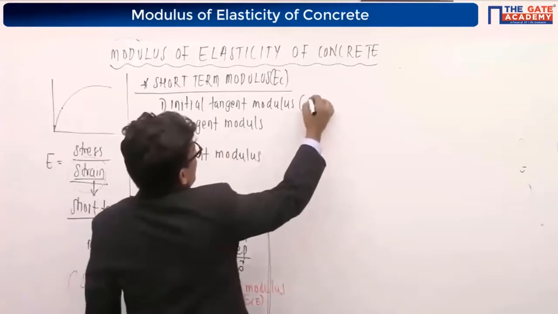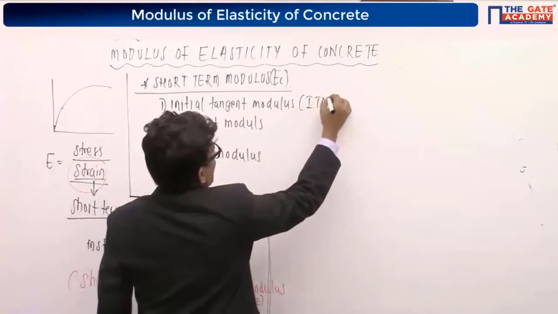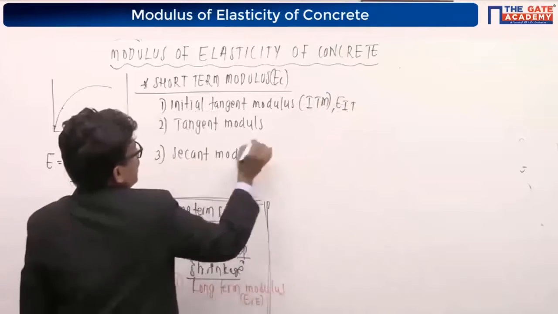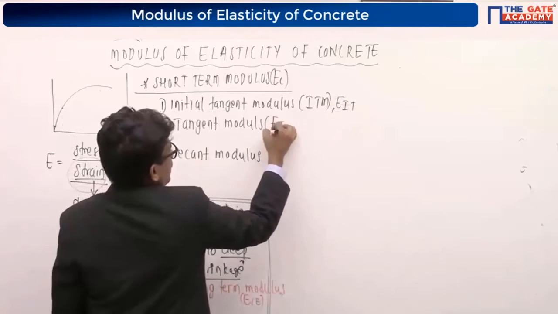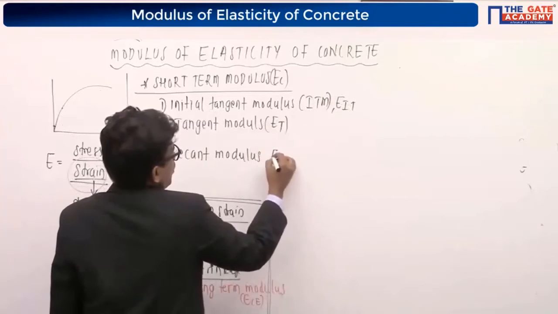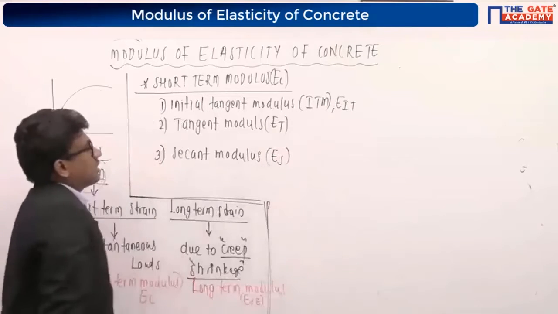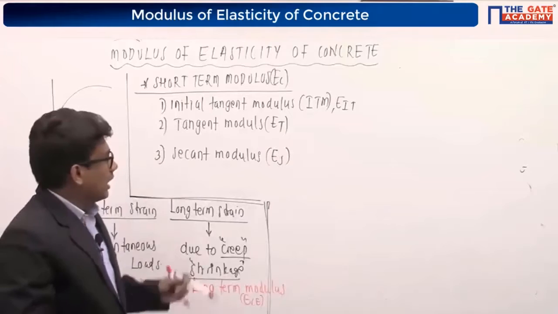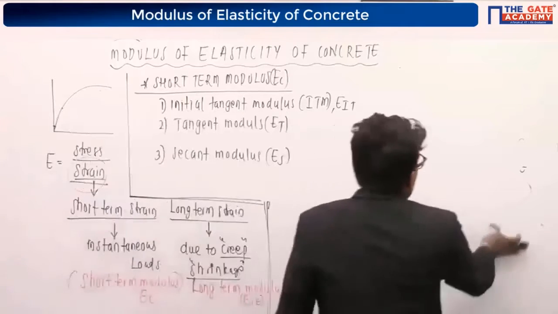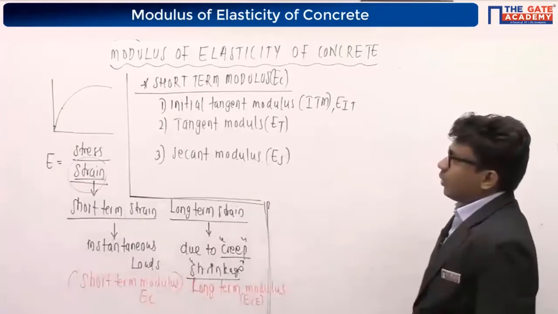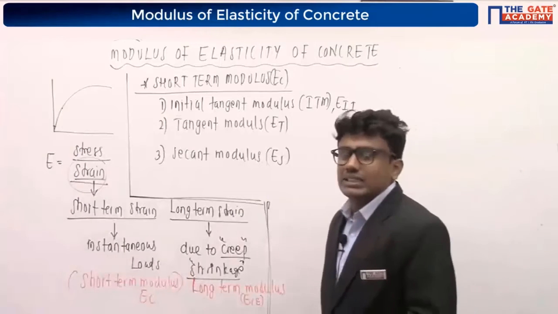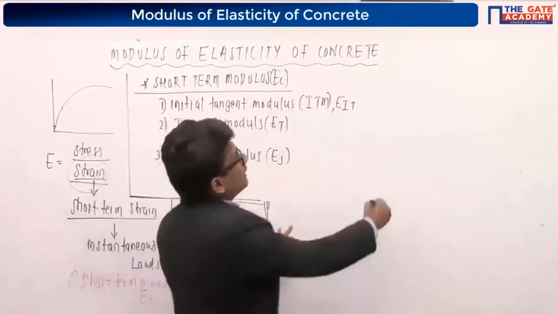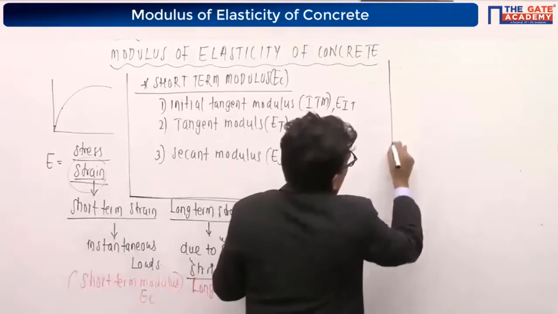Initial tangent modulus, I can denote it with ITM or EIT, both will work. Tangent modulus I am going to denote with ET, and secant modulus with ES. How are we doing this? In order to find the initial tangent modulus, the tangent modulus, and the secant modulus, I am going to consider the stress strain curve of the concrete like this.